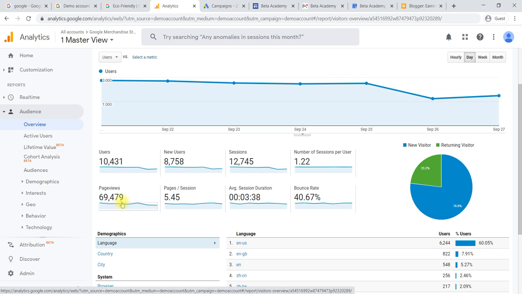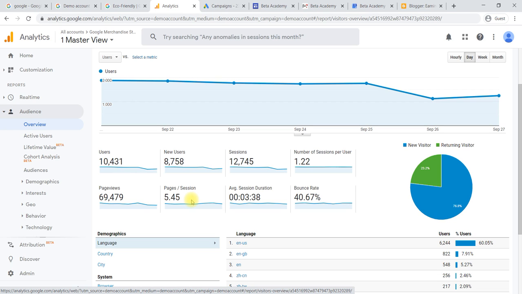Then page views, the total number of page views has been 69,000. And pages per session is 5.45. Sessions are nothing but the reuse, again and again he is using your platform. That is nothing but sessions. And pages is the total number of pages viewed, and 5 pages each session. In the sense, once a particular customer logs into your website, they are using 5 pages.